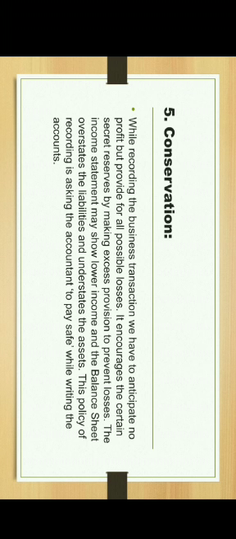For example, the closing stock of a factory is 25,000 at cost price and 35,000 at market price. But while recording in the books of accounts, we will only take the book value of 25,000, meaning whichever amount is the lowest, whether it is cost price or market price, we will consider that.